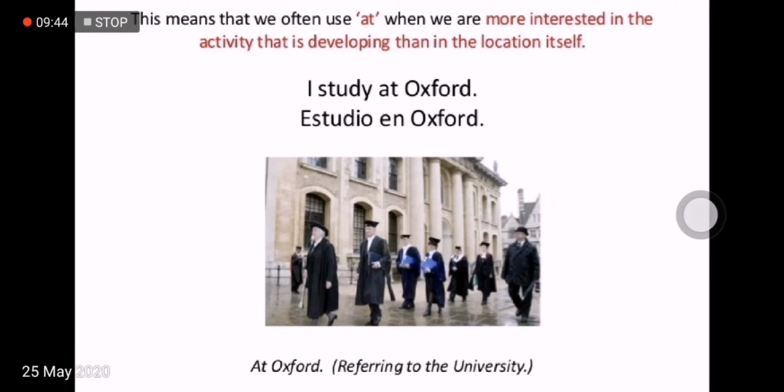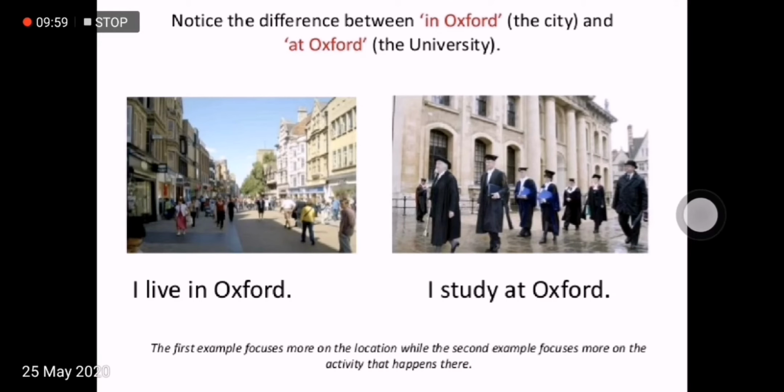So this means that we often use at when we are more interested in the activity that is developing than in the location itself. For example, I study at Oxford, referring to a university here. Note the difference between in Oxford, that's the city, and at Oxford, the university.